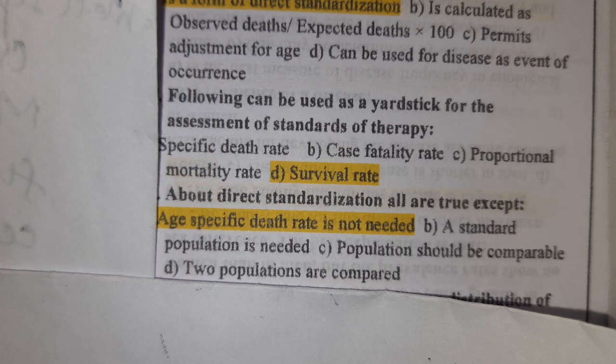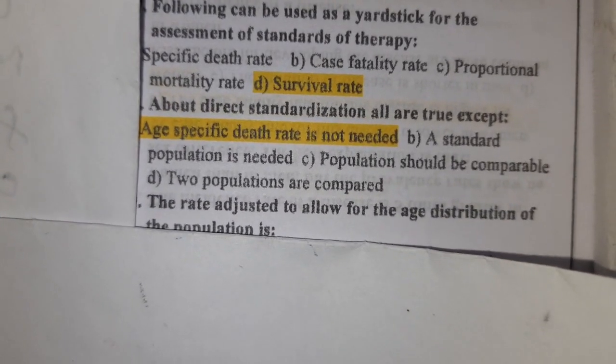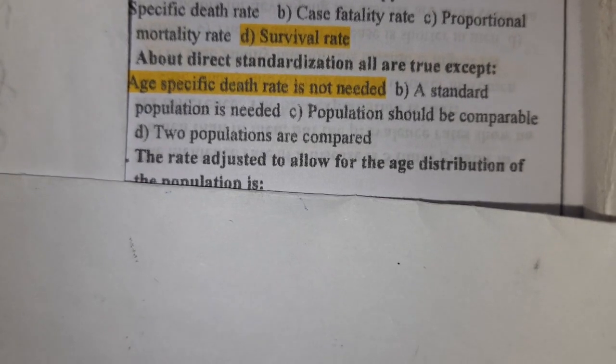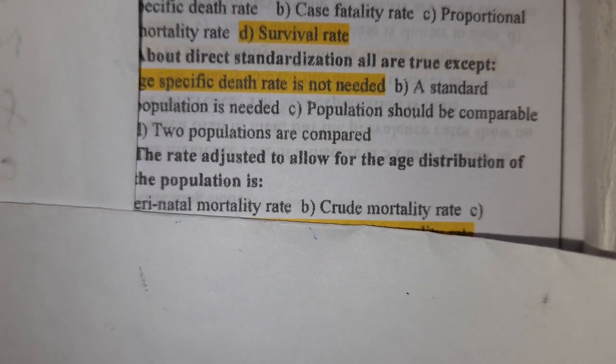So this is false. A standard population is needed. True. Populations should be comparable. True. Two populations are compared. Yes. Two populations of different countries can be compared with the help of this direct standardization method using age specific death rates. Next question.